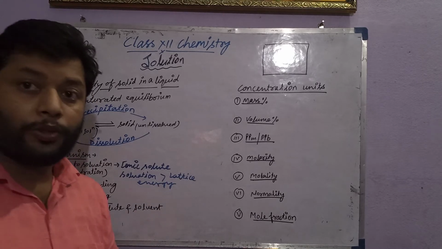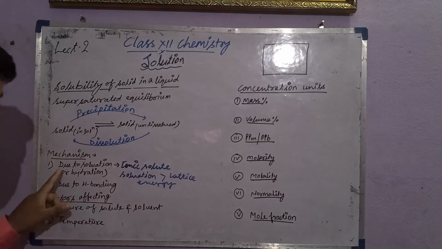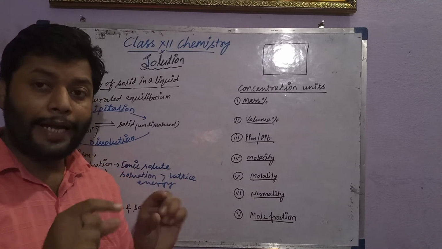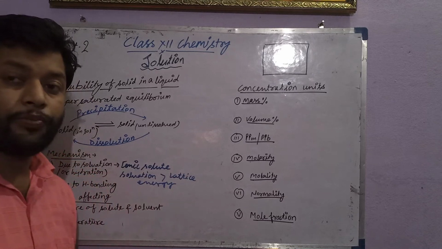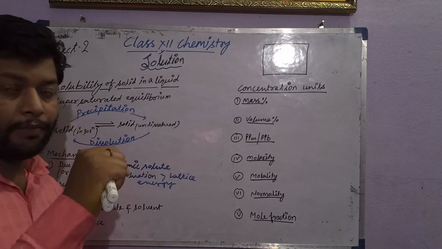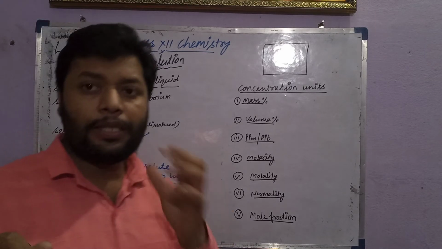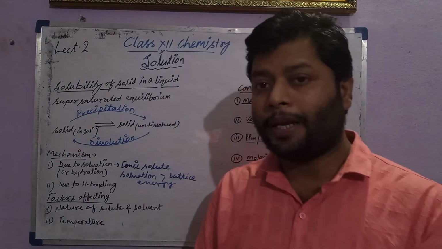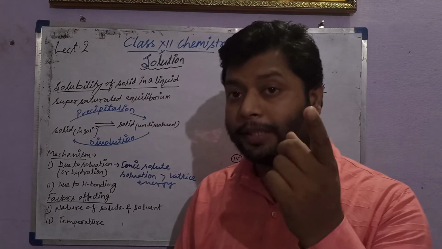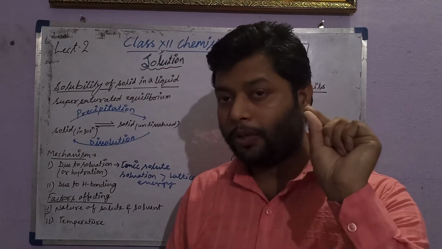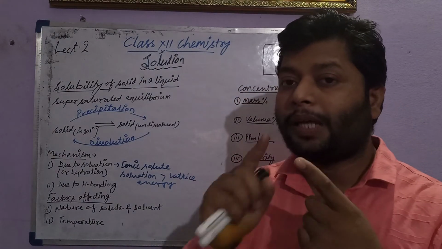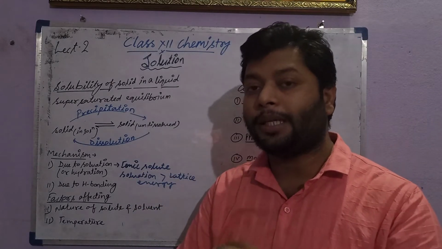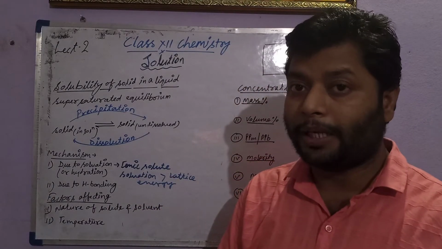For ionic solute, solvation is one of the important factors that will break the lattice formed by ionic particles. Whenever the ionic solute associates with the water molecule or the solvent molecule, if the solvent is polar, so whenever the ionic molecule associates with the polar solvent or a water molecule,